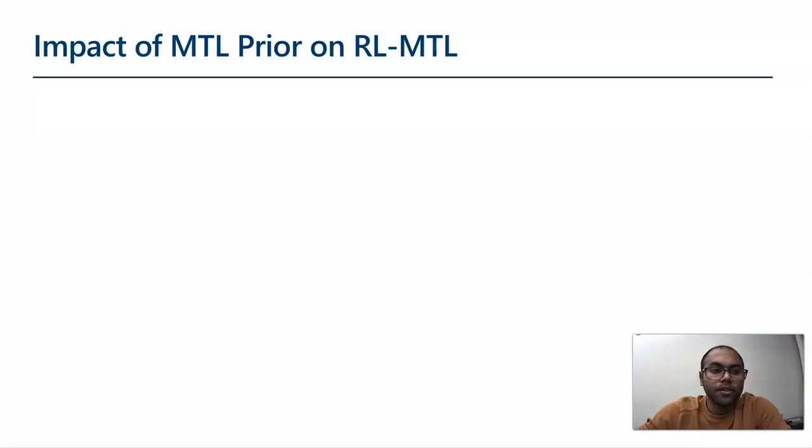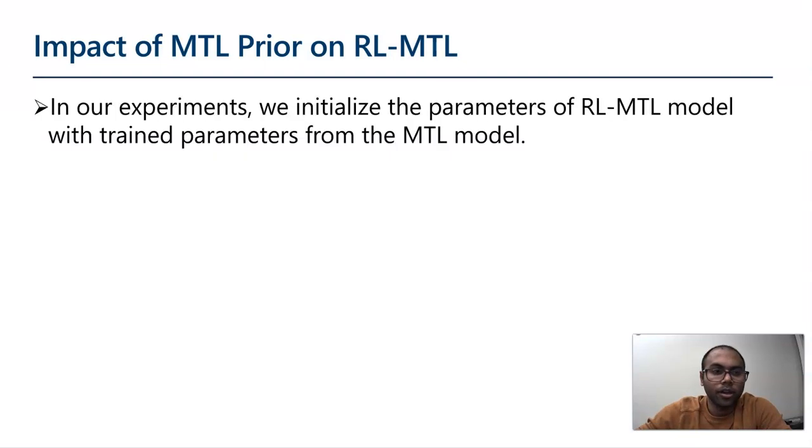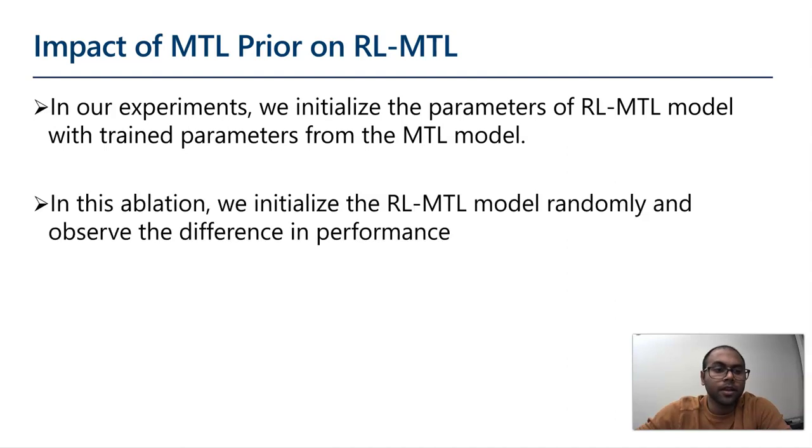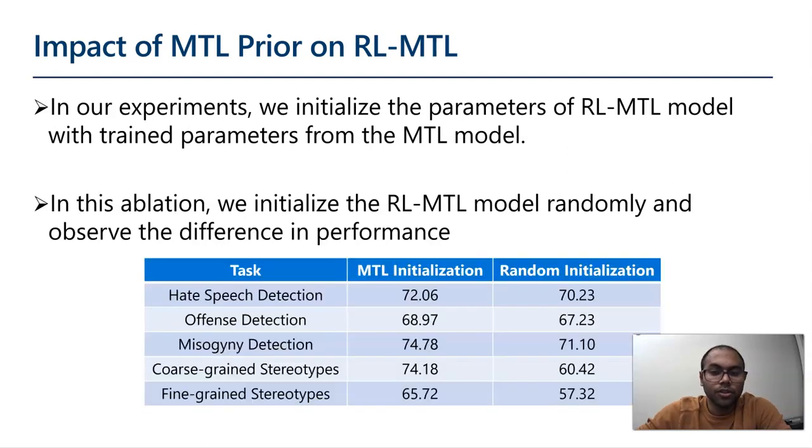In the first ablation study, we study the impact of the MTL prior on the reinforcement learning guided MTL model. In our experiments, we initialize the parameters of the RL guided MTL model with trained parameters from the MTL multitask learning model. In this ablation, we initialize the RL MTL model randomly and observe the difference in performance. Here in this table, we show the results.